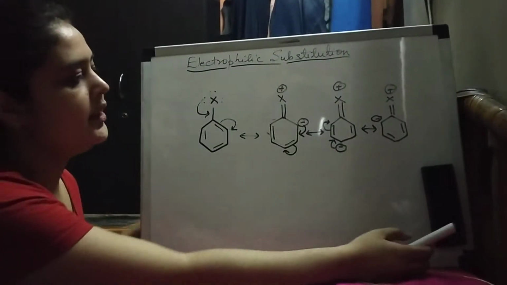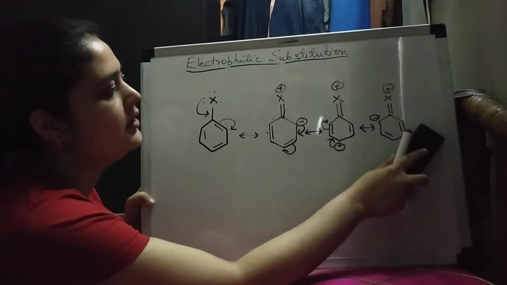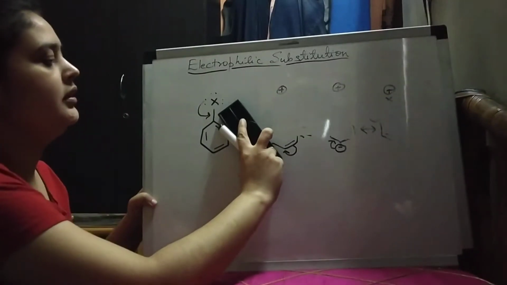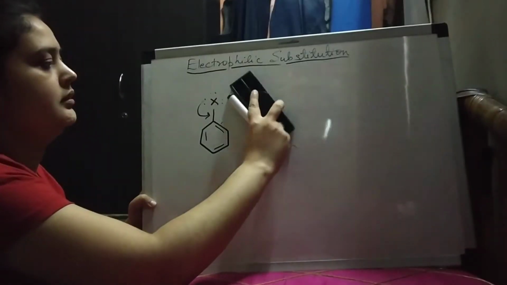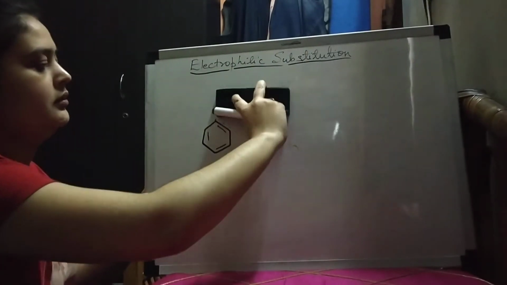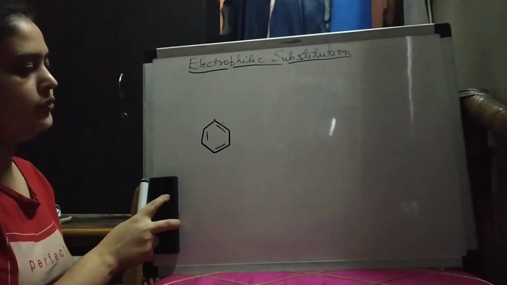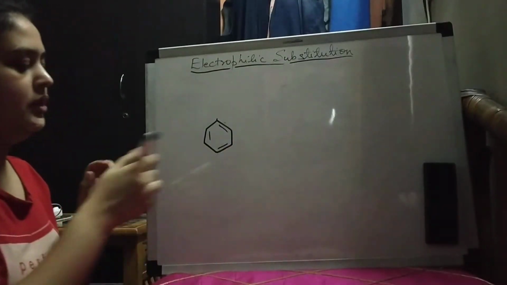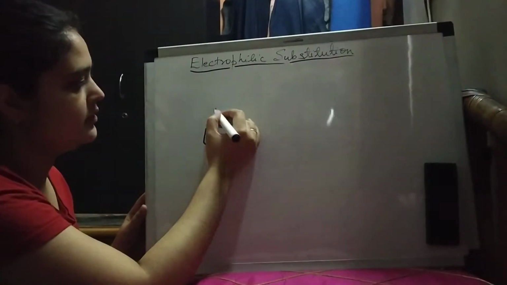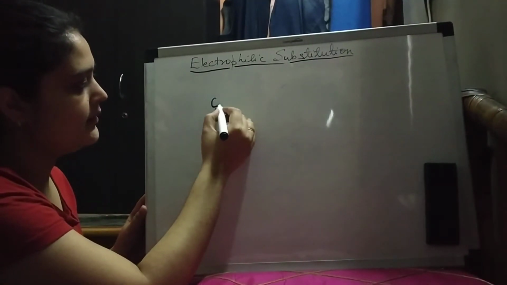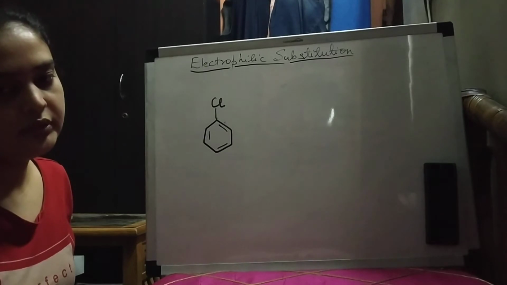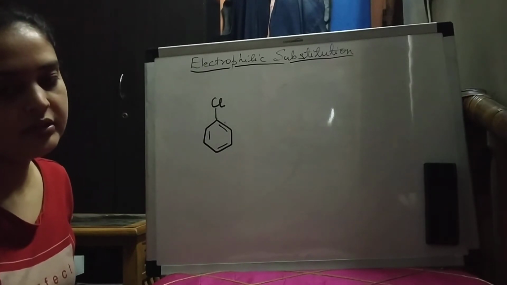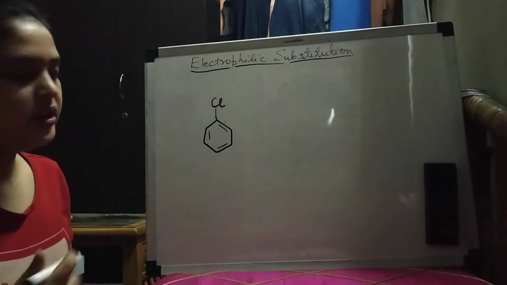Now we will see what kind of electrophilic reactions occur here. Let us take the example of chlorobenzene. Firstly, the electrophilic substitution reaction which occurs is halogenation.